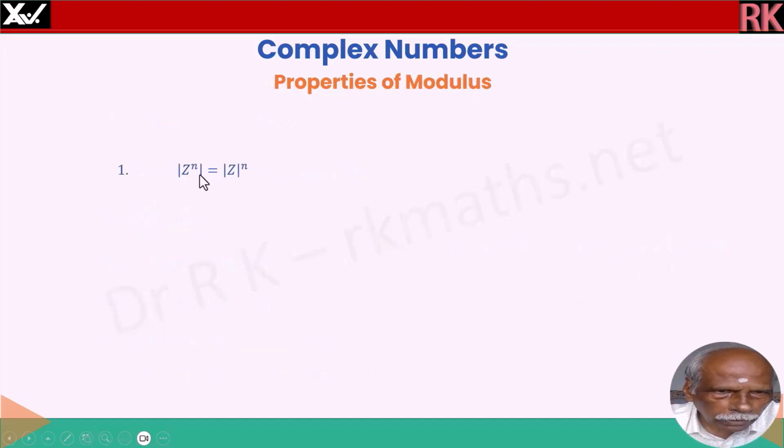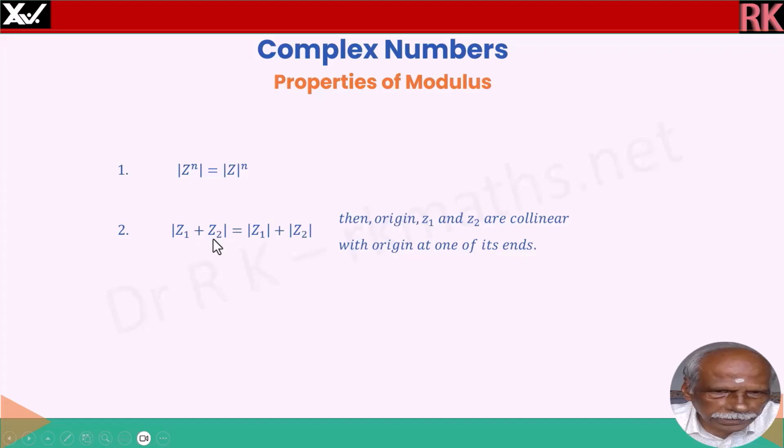Now, modulus of z power n is equal to nth power of modulus. Modulus of sum is equal to sum of the moduli, and no, it is not always. Please note here, if the modulus of sum is equal to sum of the moduli, then it indicates the origin and the 2 points z1 and z2 are collinear with origin at one of its ends.